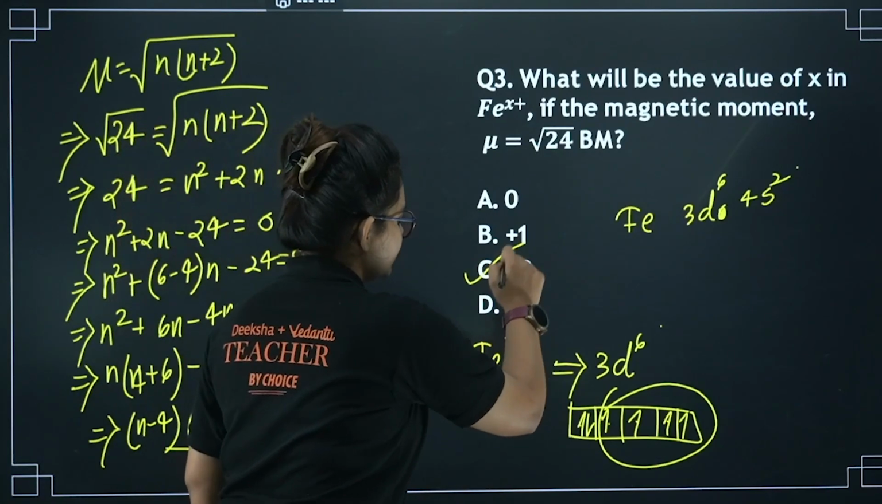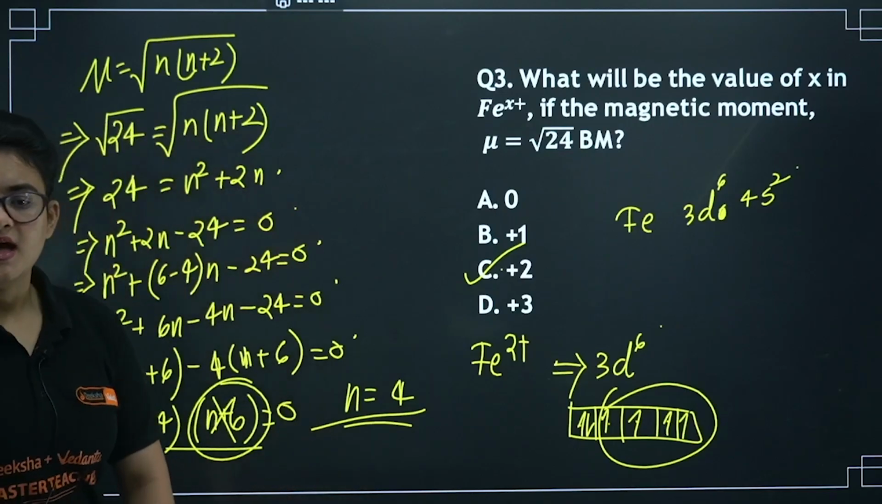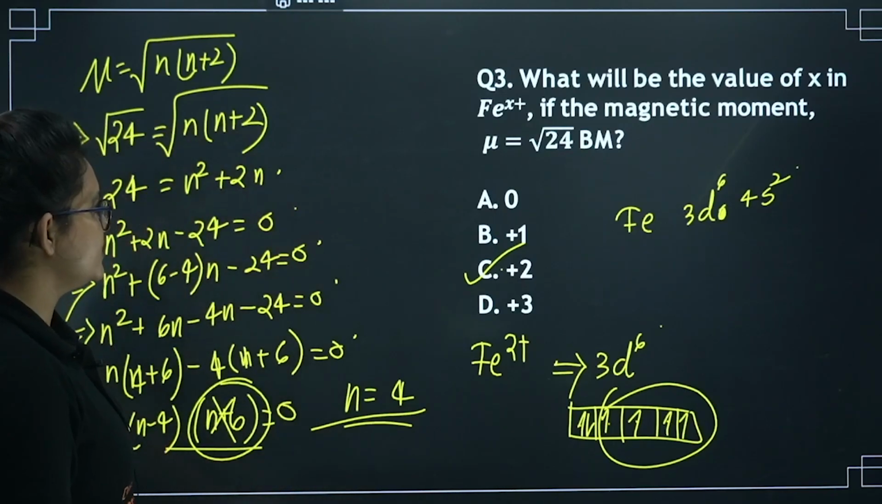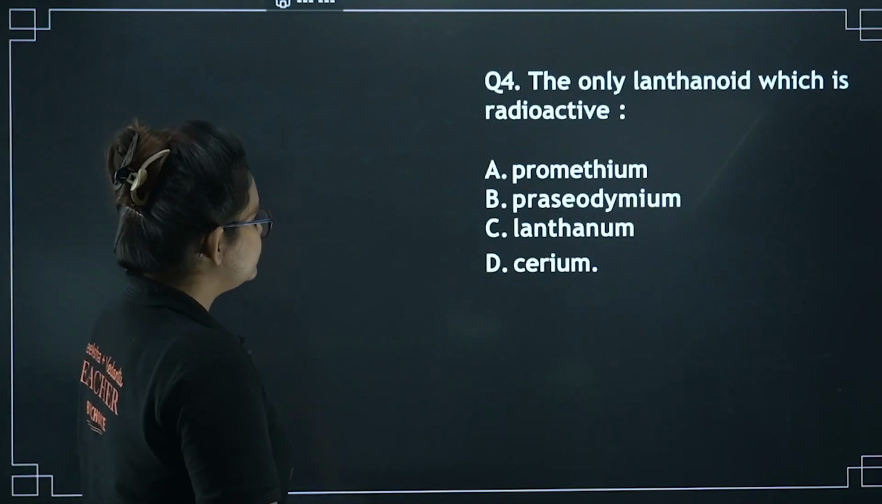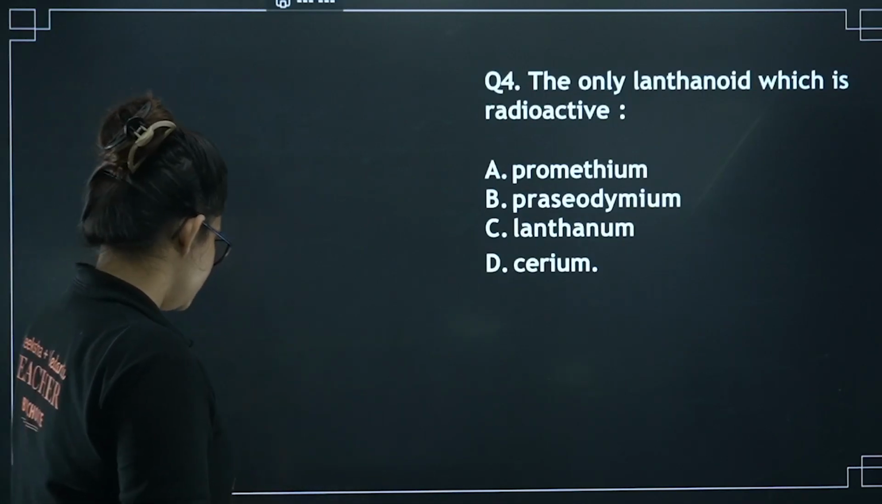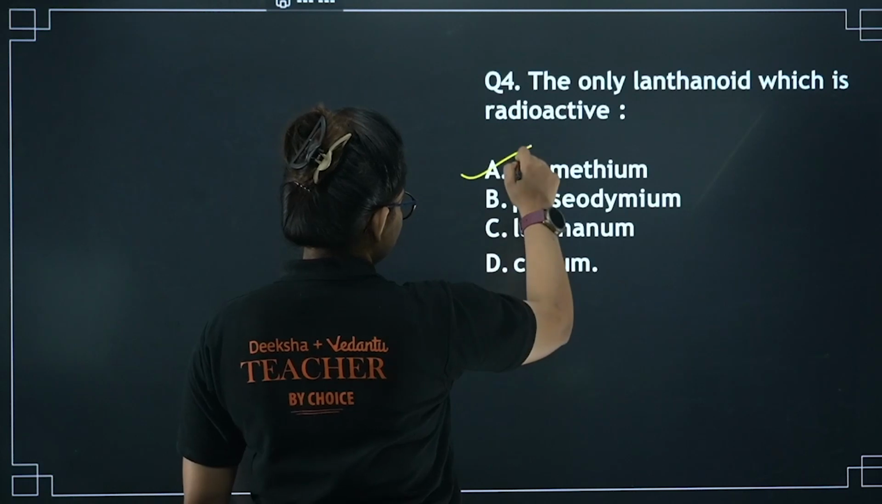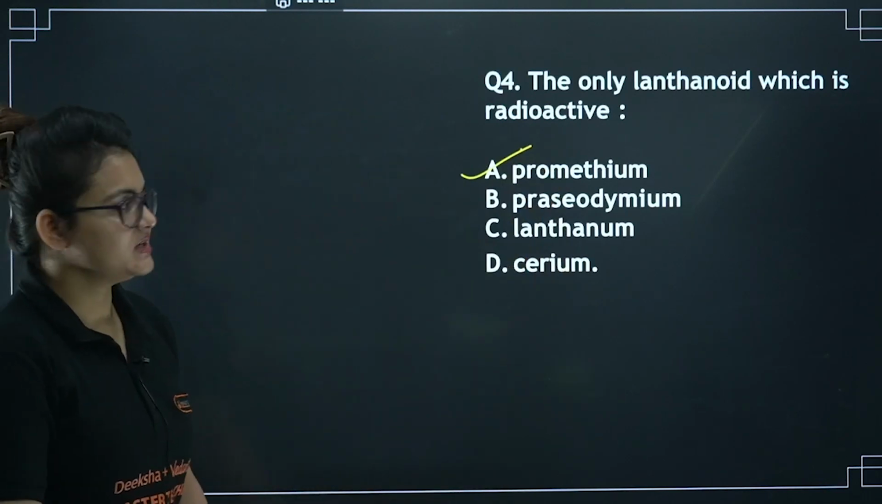So +2 is going to be the correct one. I guess it's clear to you. You understood. Let's proceed for the next one. The only lanthanoid that is radioactive in nature. So that is basically promethium. Information based question, please remember that.